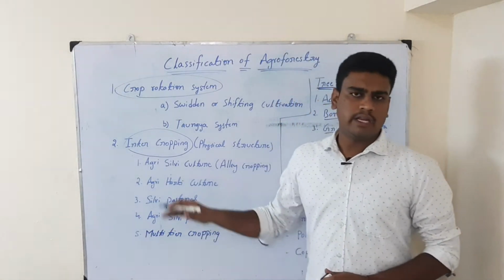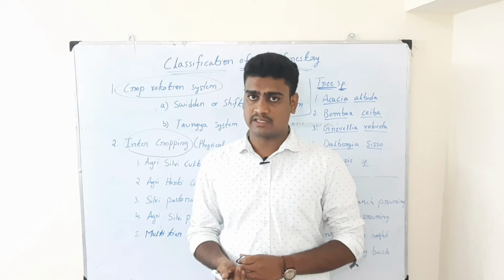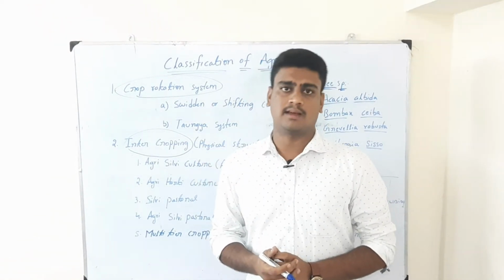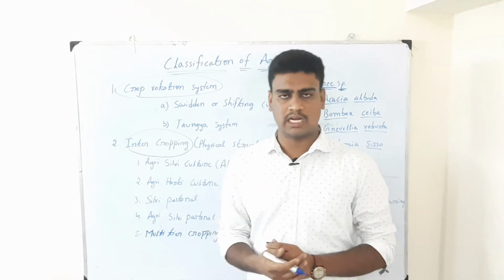So why do we need to go for agroforestry? Hope you all know the land use classification. There are a total of 8 types of lands or soils. The first 4 types of soils are used for the cultivation of crops.